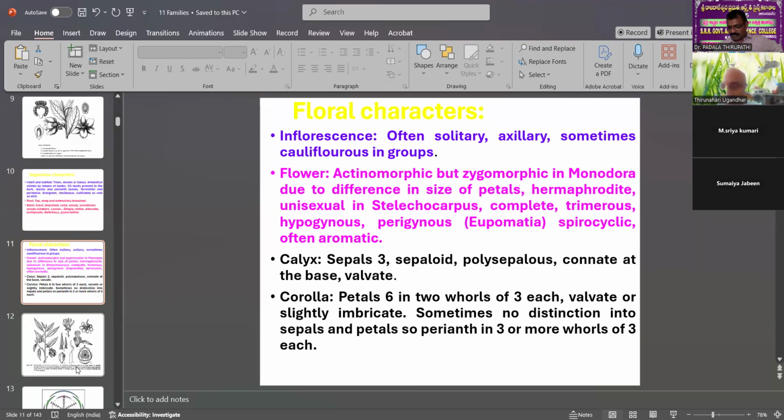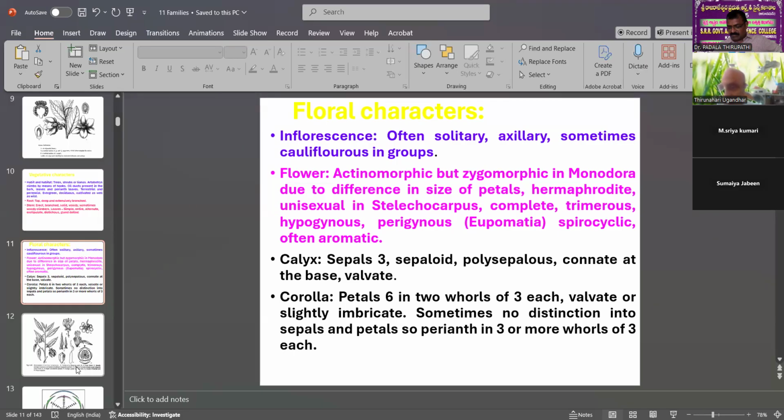The flowers are actinomorphic and zygomorphic, both. Actino means when we cut into two equal halves in any plane, they are equal, but sometimes they are not. That is called zygomorphic, as in Monodora, due to the difference in size of petals. Petals and sepals are different in characters.